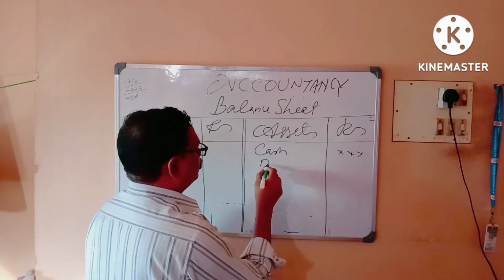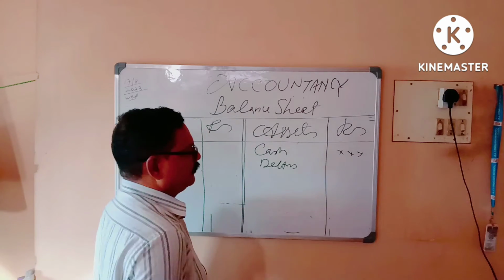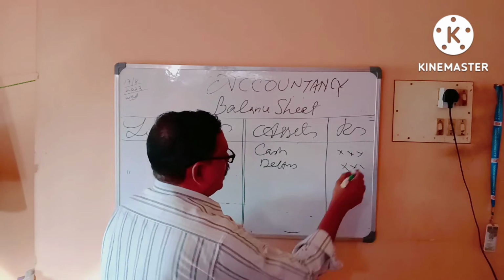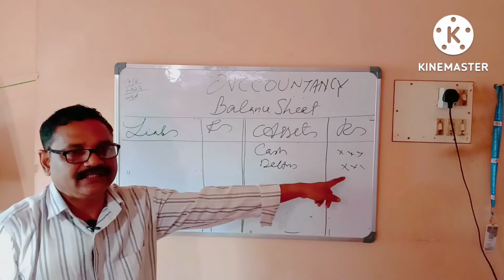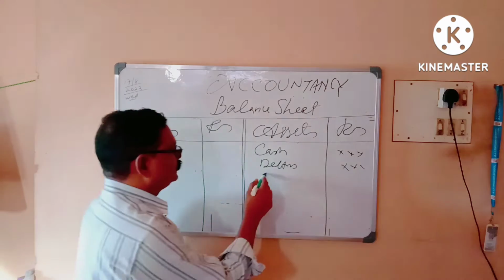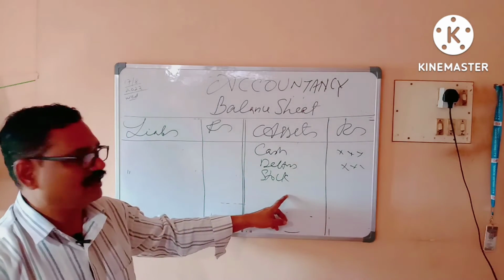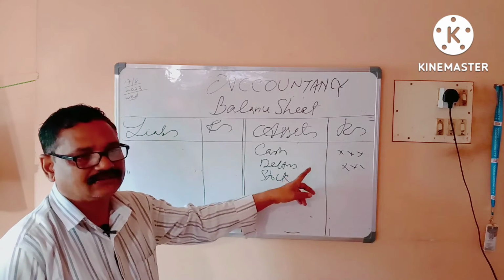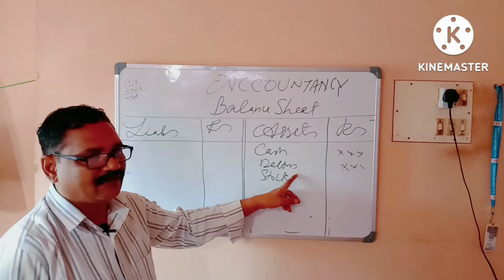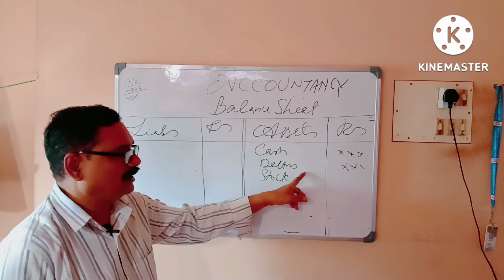Then debtors we will enter here, after deducting the decreased value. We will enter each and every asset. Then stock. Also, if stock value is increasing, we have to add it up in the balance sheet. That will be given in the revaluation account credit side. If debtors is decreasing, it will be given in the revaluation account debit side. That one you have to deduct.